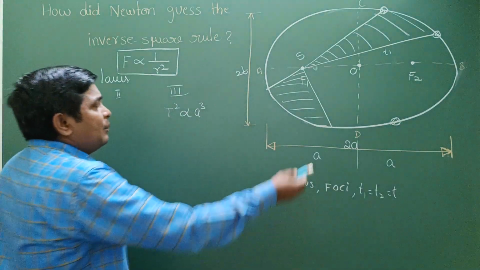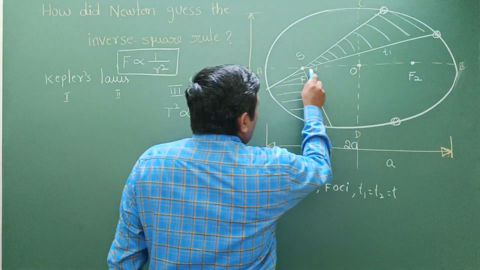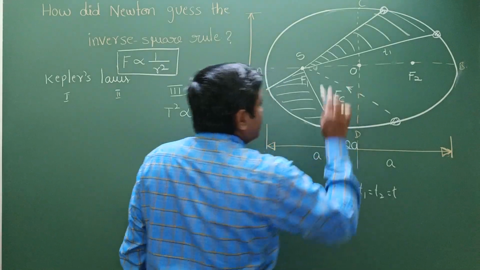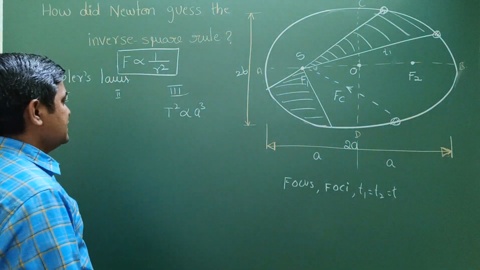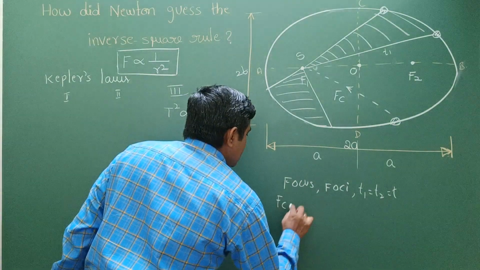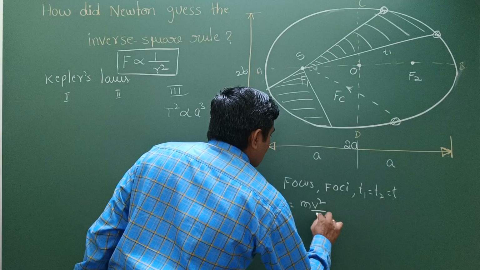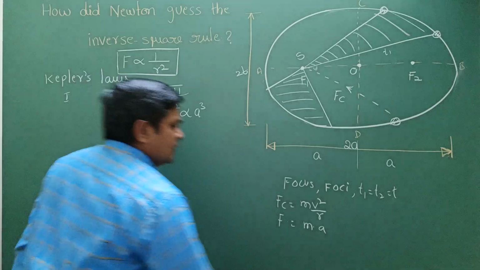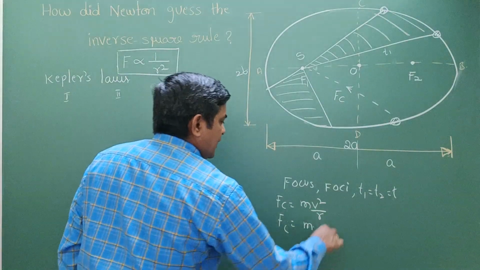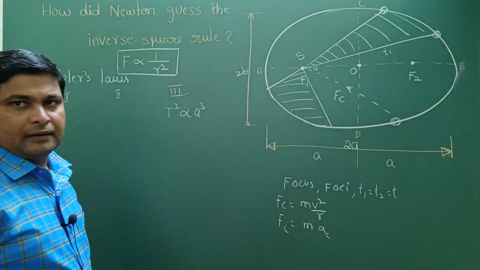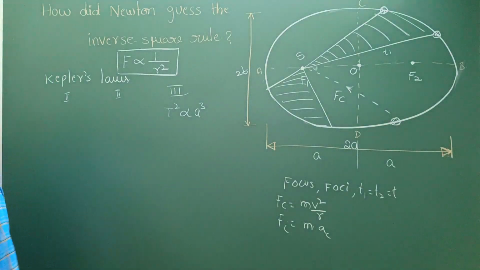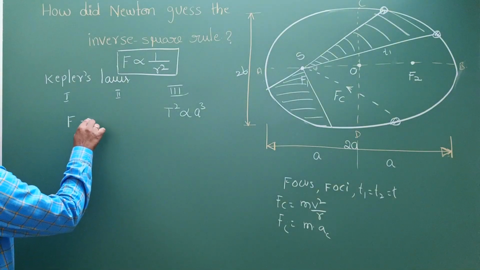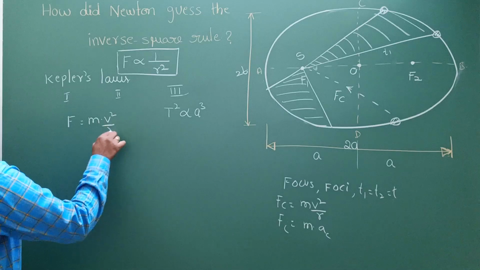So from this, what is the reason for that planet to move? What is the force acting if the planet is moving like this? There is a centripetal force. What is the formula for the centripetal force? Fc equals mv square by r. If you compare F equals ma, what is the acceleration? Centripetal acceleration is going to be v square by r. So now with this, what can we conclude? F equals m into v square by r.